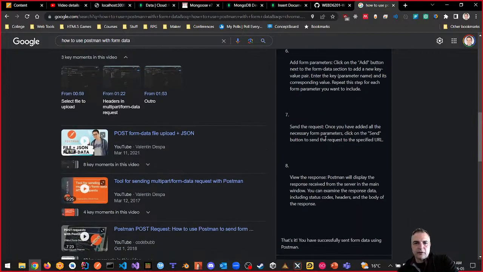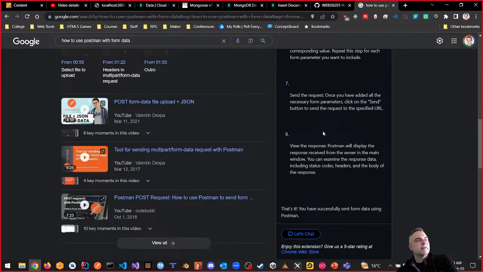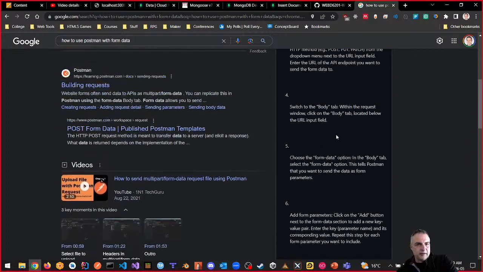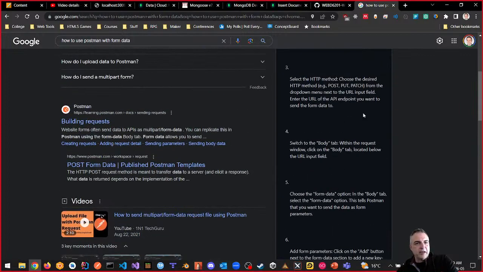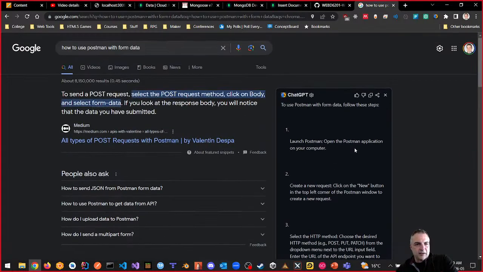Once you have sent everything, then we're doing it right, right? Would you say we're doing it right? I mean, it literally is exactly how we're doing it. And we need to know how to do this because we have issues, right? If we can't do it this way with Postman, we're going to have a problem later on.